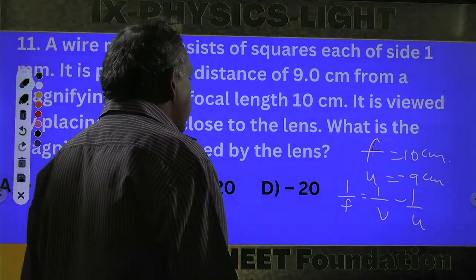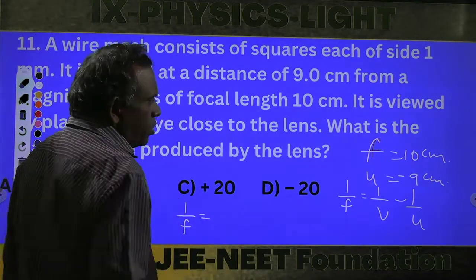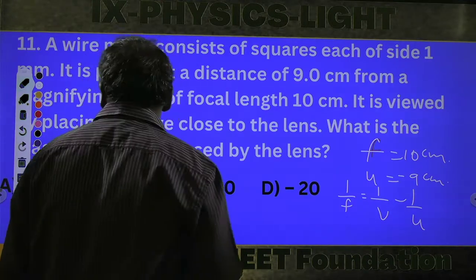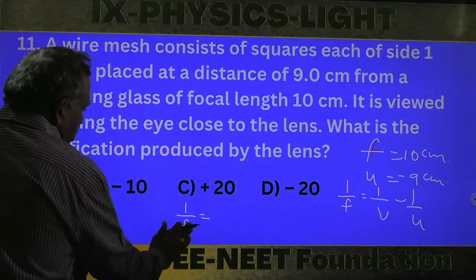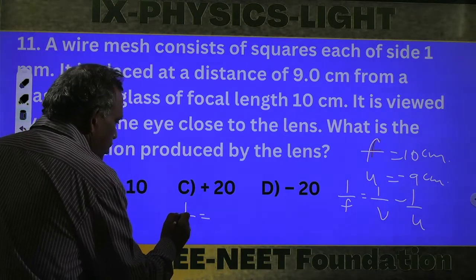Just substitute the values. Instead of f, we take 10 centimeters.